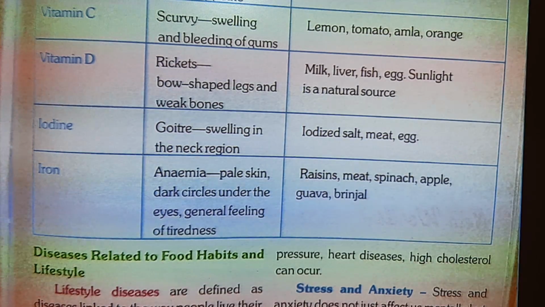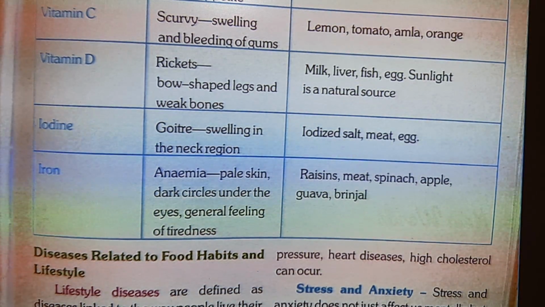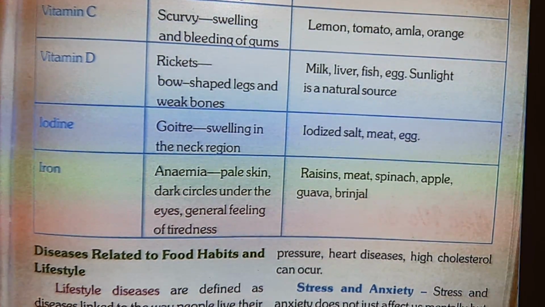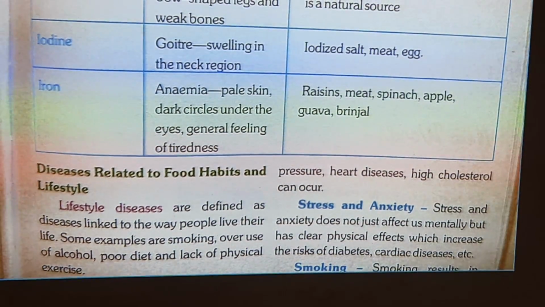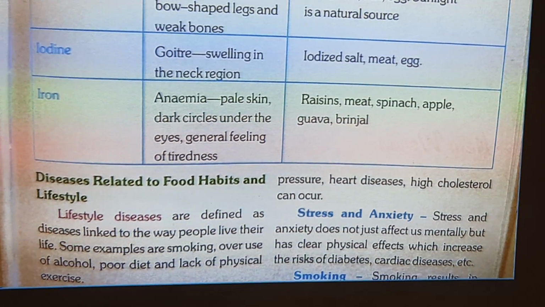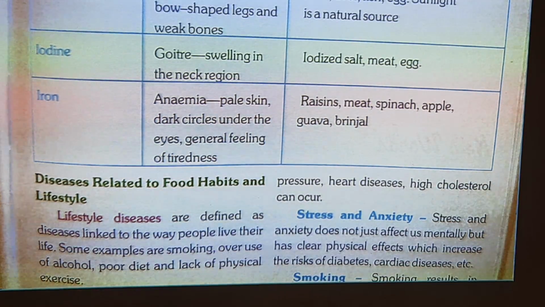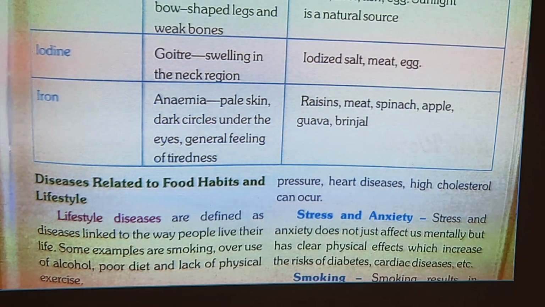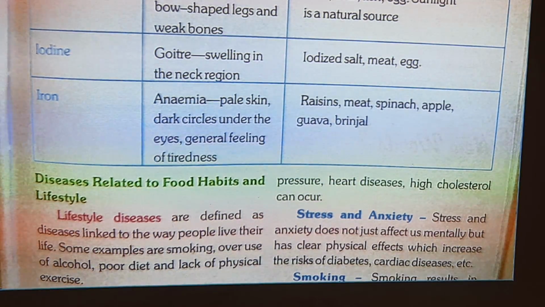Then iodine. Because of its lack you can have goitre, swelling in the neck region. That can be overcome by having iodized salt, meat and egg. Then iron. Lack of iron in the body causes anemia, which means that skin color is pale, with dark circles under the eyes and a general feeling of tiredness. It can be overcome by having raisins, meat, spinach, apple, guava and brinjal. So students, you have to read this table and learn it also for doing the exercises.